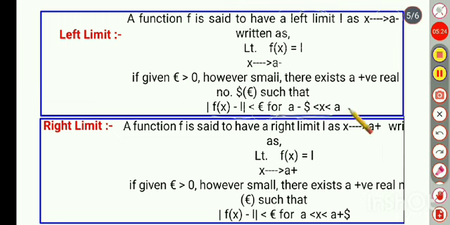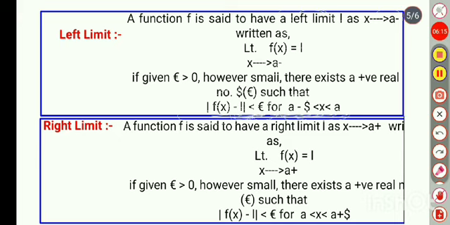That is again the same thing; the only major difference is that x converges to a negative limit, and in this definition it is true only for those values of x which are lying between a minus delta and a. This is an interval which can be shown by (a minus delta, a), and the values of x should lie in this interval. Only those values of x would satisfy this condition, and it would give the definition of left limit.